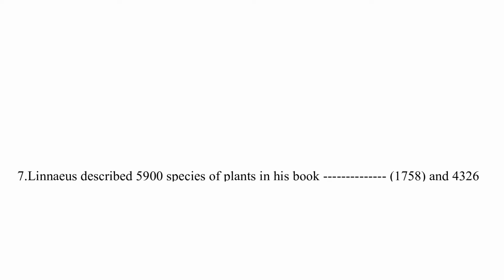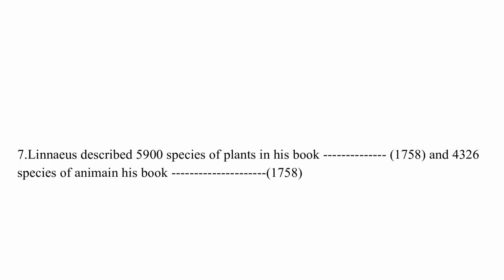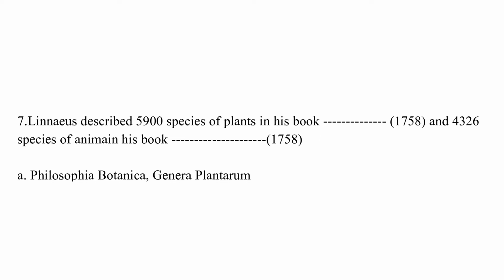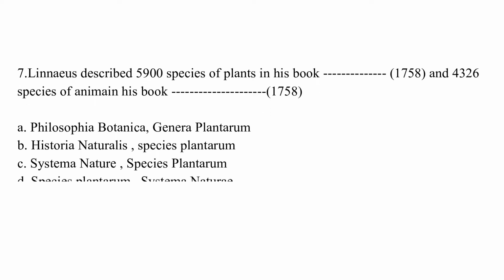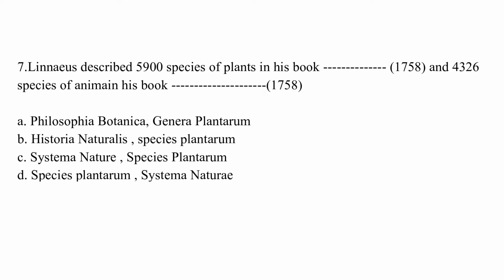Linnaeus described 5,900 species of plants in his book ___ in 1753 and 4,326 species of animals in his book ___ in 1758. The options are: option A, Philosophia Botanica and Genera Plantarum.